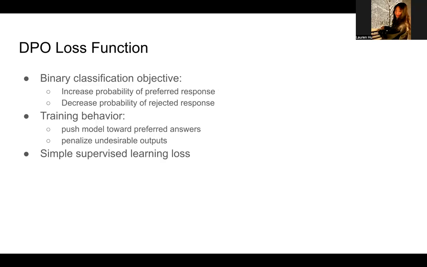Using the theoretical derivation, the authors transform preference learning into a binary classification problem. The loss function increases the probability of preferred responses and decreases the probability of rejected ones. The model is also regularized to stay close to the reference model, so we don't want it to deviate too much from the base model. Because the loss is differentiable, we can train the model using standard gradient descent instead of reinforcement learning, which is much more stable.